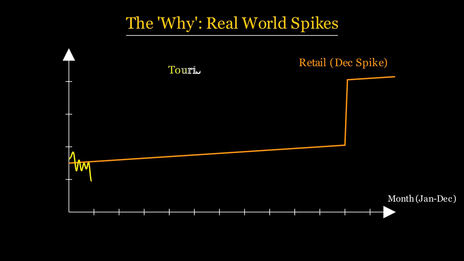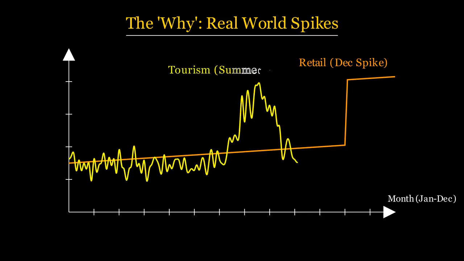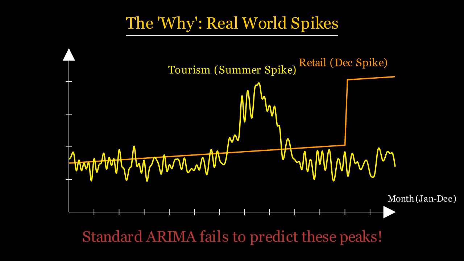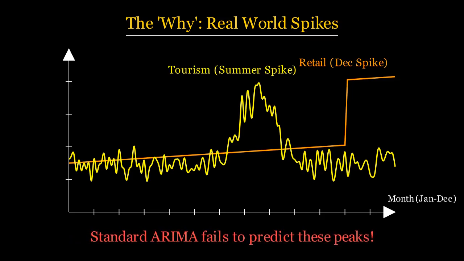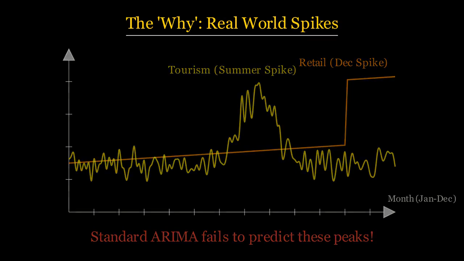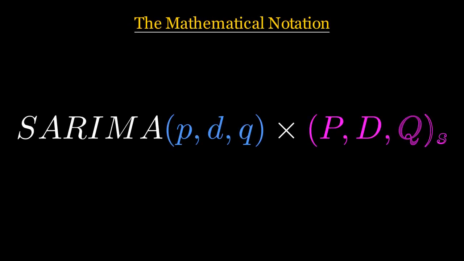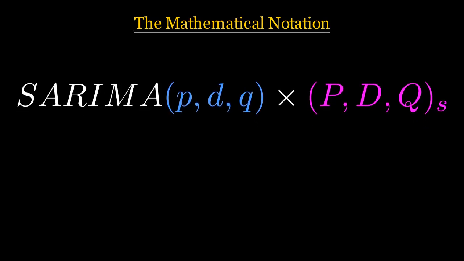Let's break down the acronym. ARIMA stands for Autoregressive Integrated Moving Average. When we add the S, we get seasonal ARIMA. Formally, it is expressed as SARIMA (p,d,q) times (P,D,Q)S. The lowercase letters represent the non-seasonal part, while the uppercase letters represent the seasonal patterns, with S being the period, for example, 12 for monthly data.